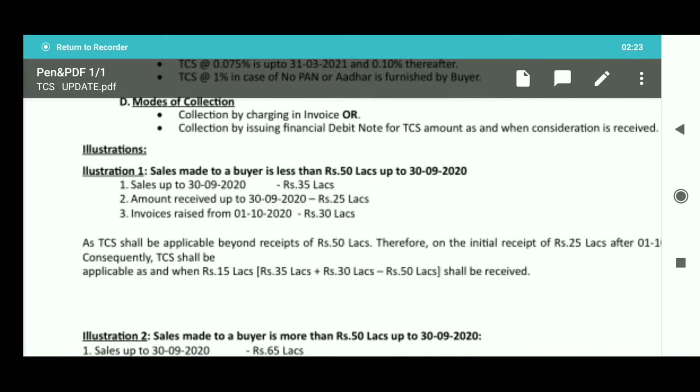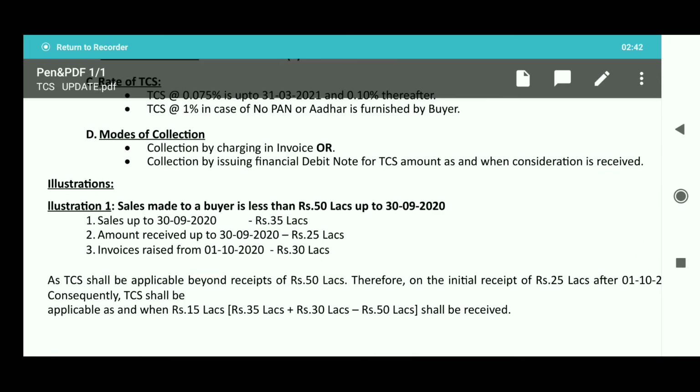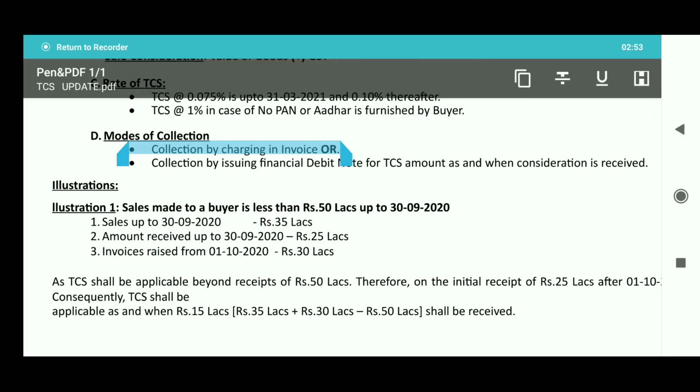Now, modes of collection of TCS. Modes of collection means how TCS can be collected. TCS can be collected by charging it in the invoice, or by issuing a financial debit note. And now going to the illustrations.